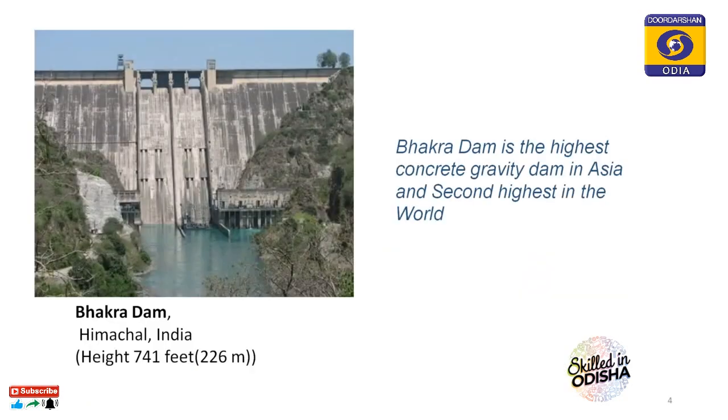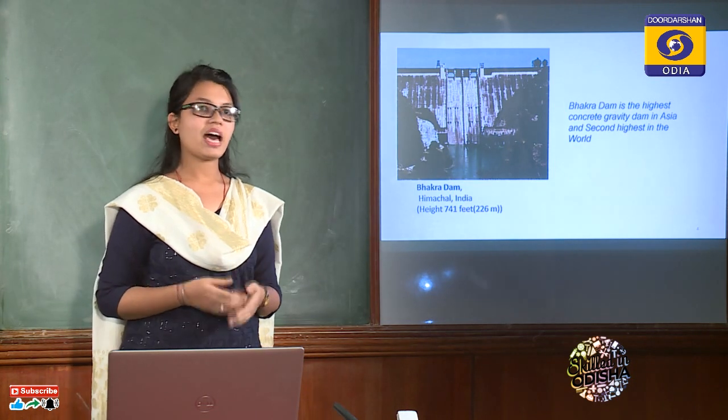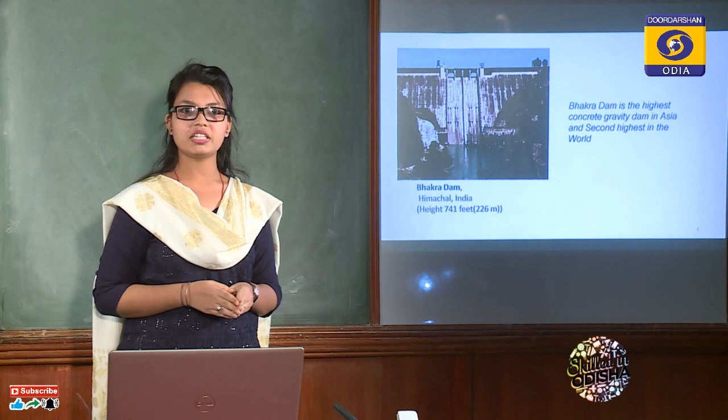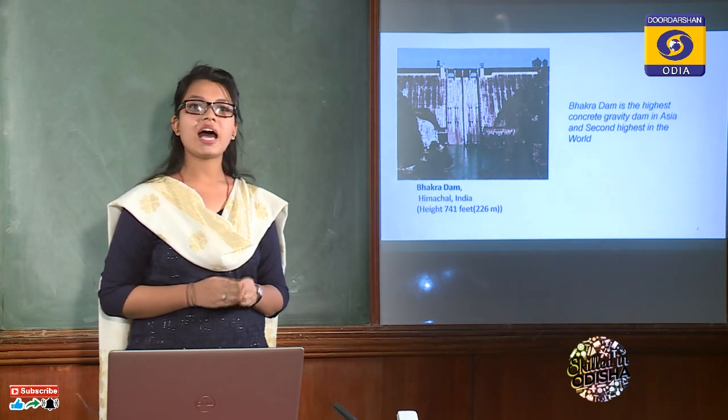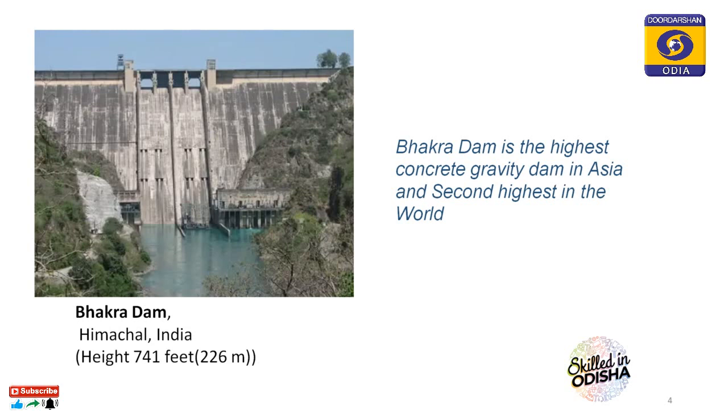This is an example of a gravity dam in India, that is Bhakra Dam, which is present in the Himachal Pradesh state of India across the river Satluj. It has a height of about 226 meters. So this is the highest concrete gravity dam in Asia and the second highest in the world. This is an example of a concrete gravity dam.